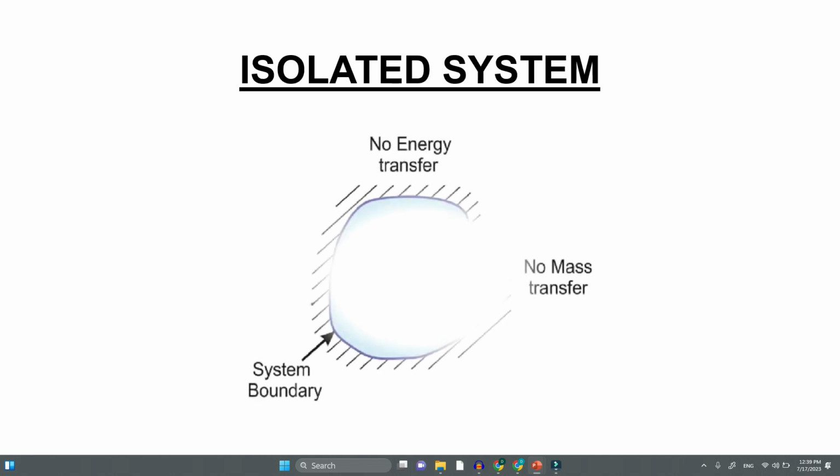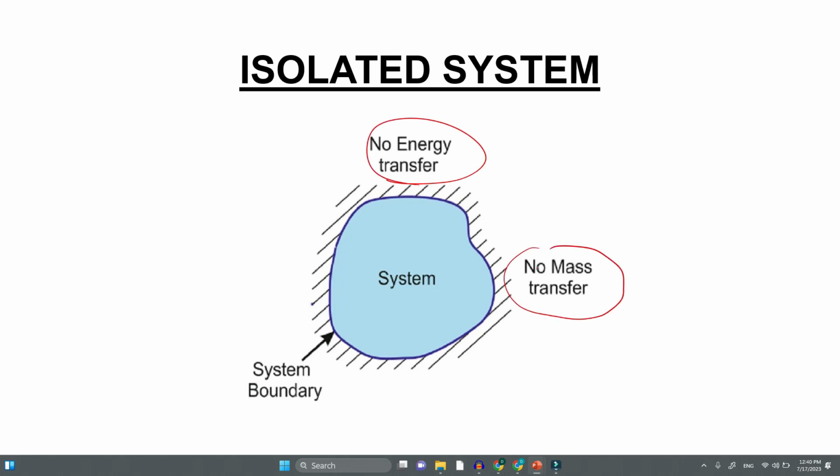Now let us see what an isolated system is. I told you this does not occur in nature, because there is no perfect isolated system. The thermal flask is an approximation of an isolated system, because you are taking a system which doesn't have any energy transfer or mass transfer. This is the thermal boundary. Maybe the universe is a perfect example of an isolated system. Whatever happens inside the universe does not go outside, so there is no exchange of mass or energy from the universe. So the universe is an isolated system.